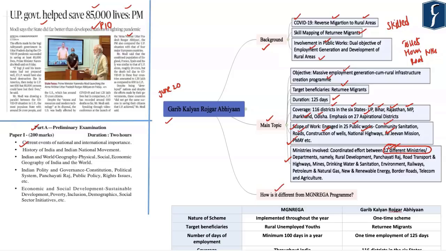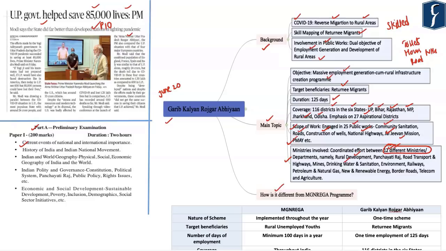Now, for example, we have the Ministry of Drinking Water and Sanitation, which is presently implementing the Jal Jeevan Mission. The returning migrants may be involved in the construction of rainwater harvesting structures as part of the Jal Jeevan Mission implemented by the Ministry of Jal Shakti. Similarly, the Ministry of Rural Development is presently implementing the Pradhan Mantri Gram Sadak Yojana, that is, the construction of rural roads.